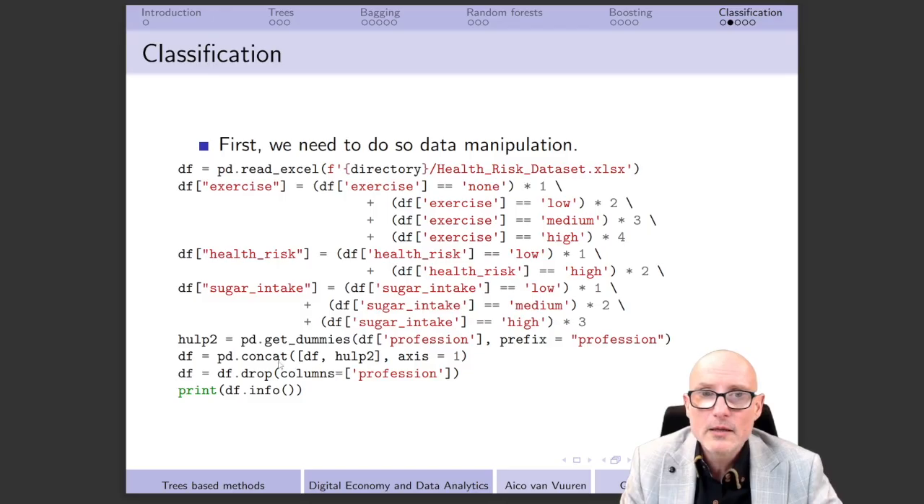And then there is a final variable which is called profession. Well, that's not really an ordinal variable. It just takes a lot of different professions, and therefore we're going to use dummies. So simply we're going to introduce here pd.get_dummies, and then we're going to use this prefix profession, and we are going to do that with respect to this variable profession that we have over here. Well, we then take everything together in this concat that we have over here. We drop the variable profession, and then we finally print out df.info.